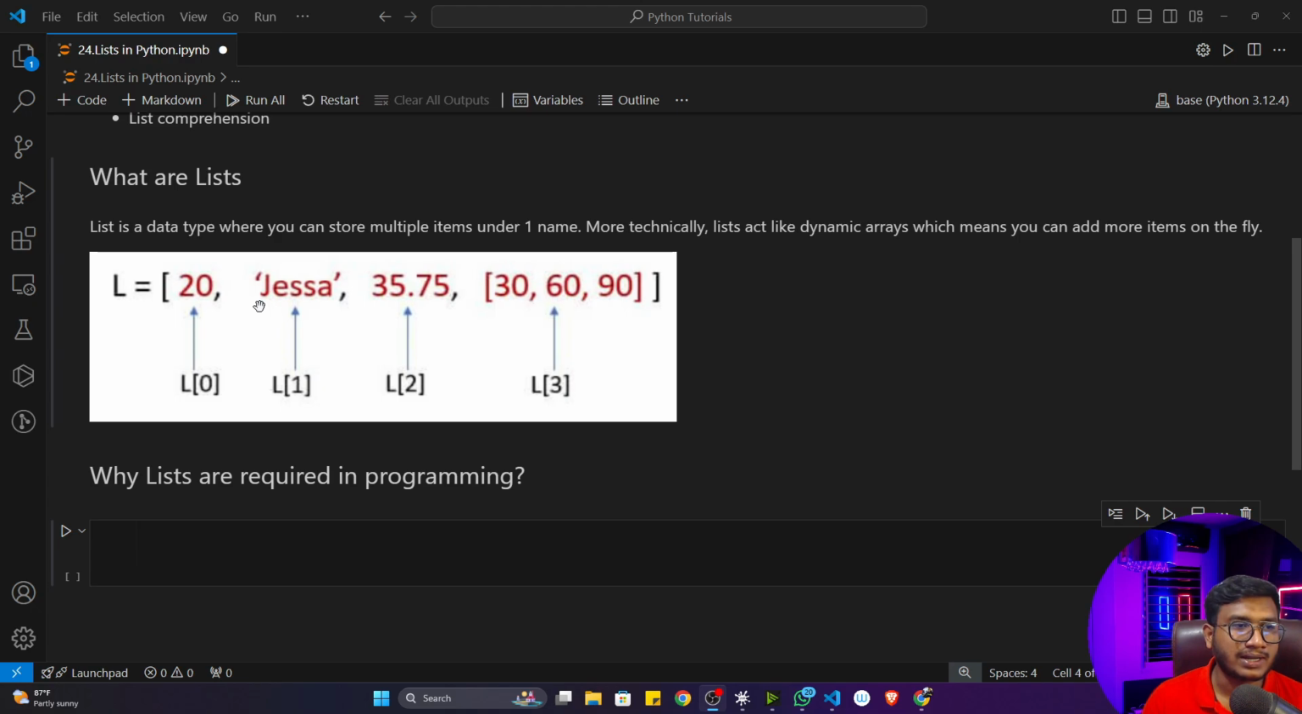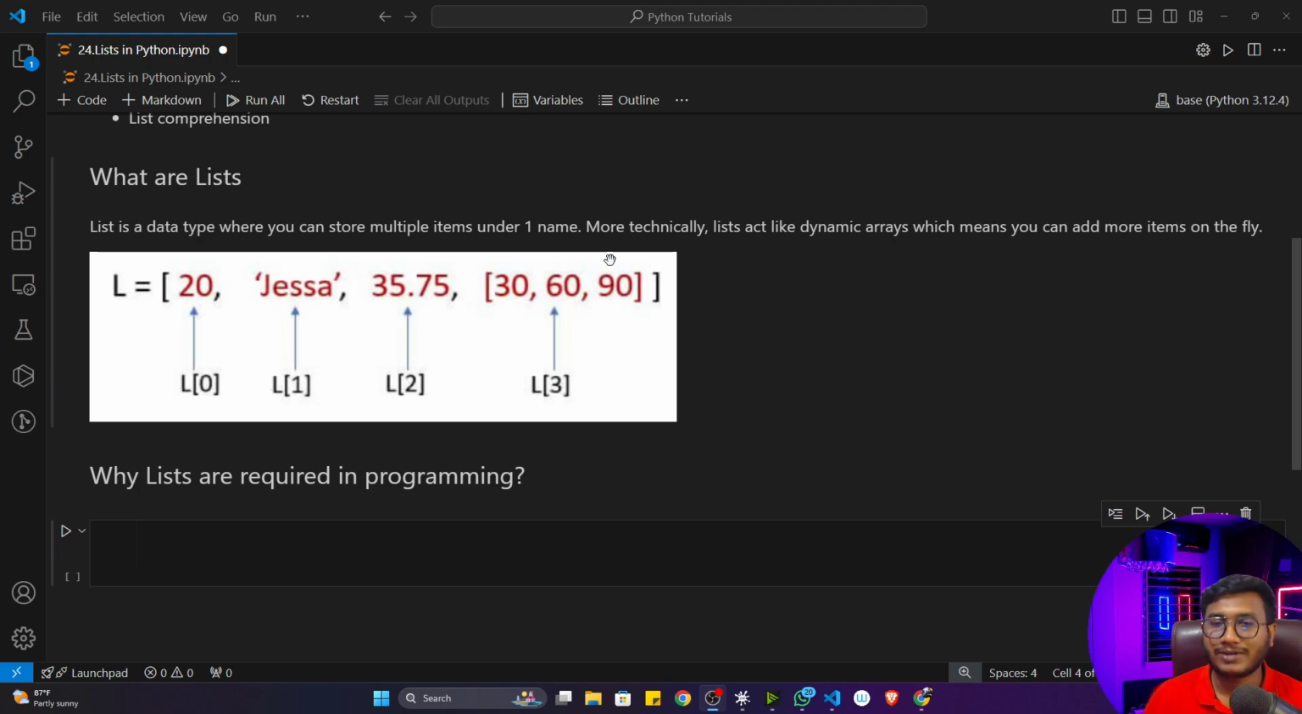You can store multiple items, and these items can be any kind of data type. You can see the first item is an integer, the second item is a string, the third item is a float, and the last item, you can see, is a list. That means a list itself you can also store inside a list. That is also possible here.